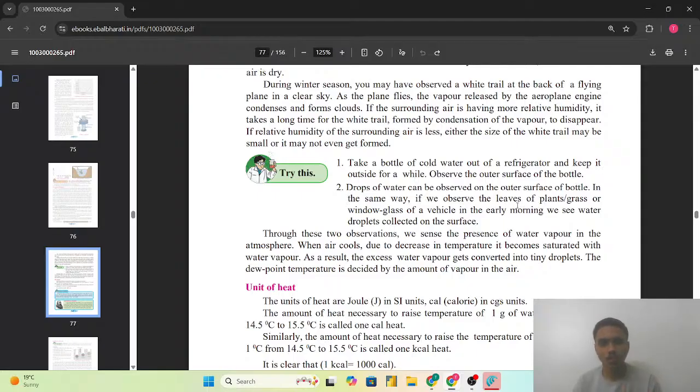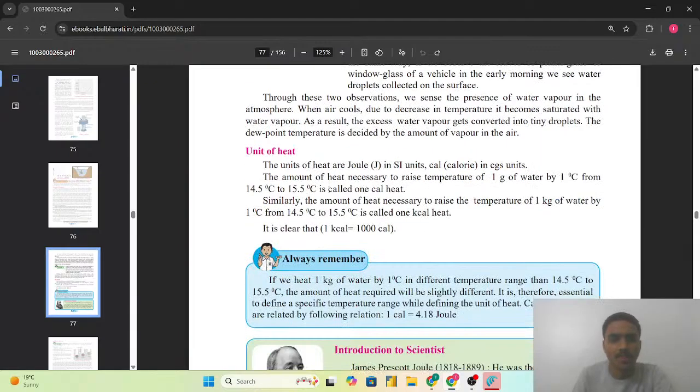In the same way, if we observe the leaves of the plants, grass or window glass of a vehicle in the early morning, we see water droplets collected on the surface. मतलब जो वाटर ड्रॉपलेट्स हमें वाटर बॉटल के आउटर सरफेस पे दिखाई पड़ते हैं, सिमिलरली वी कैन सी the leaves, मतलब जो प्लांट के leaves, grass होते हैं, so we can see the tiny water droplets present on the surface of that leaves or the grass in the early morning of the seasons.